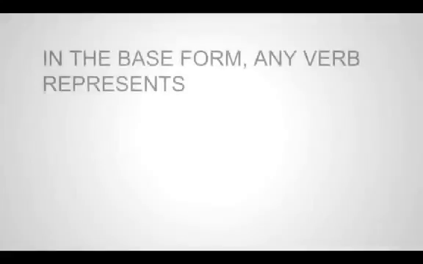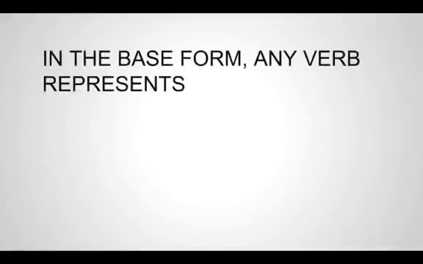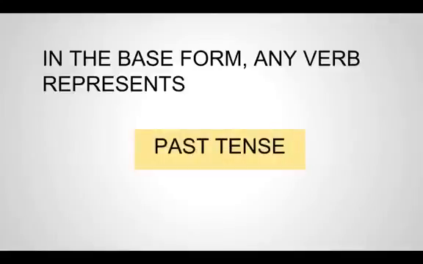All the basic verbs in the three-letter form, fa'ala, like kharaja, describe three things. If I say kharaja, what does it mean? It means past tense: the action has been done.